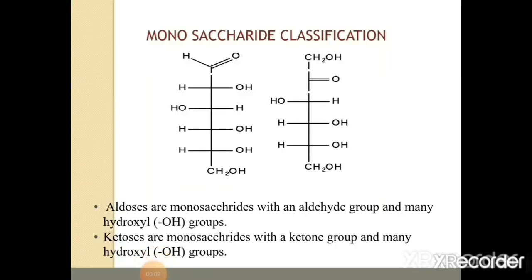Monosaccharides can also be classified on the basis of the functional group present. Aldoses are monosaccharides which have an aldehyde group and many hydroxyl groups. Such sugars are known as aldoses. And ketoses have a ketone group as the functional group.